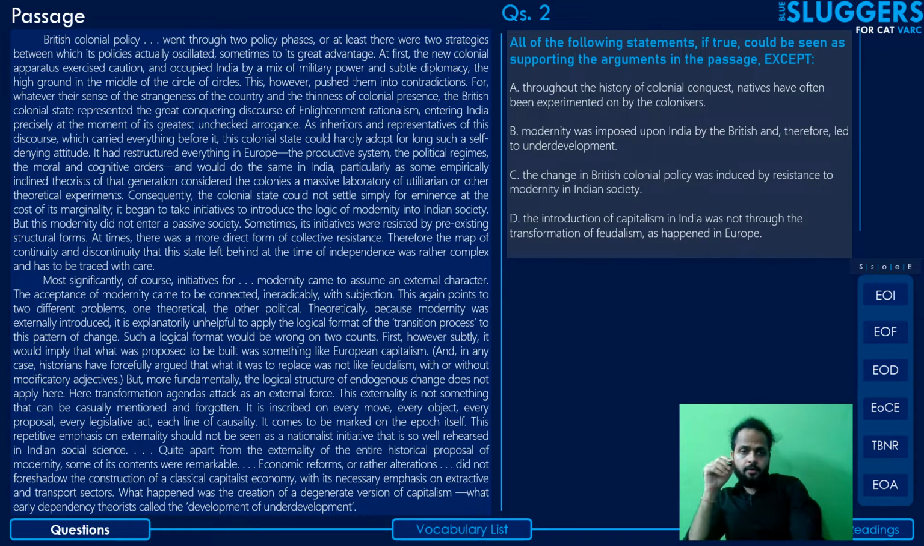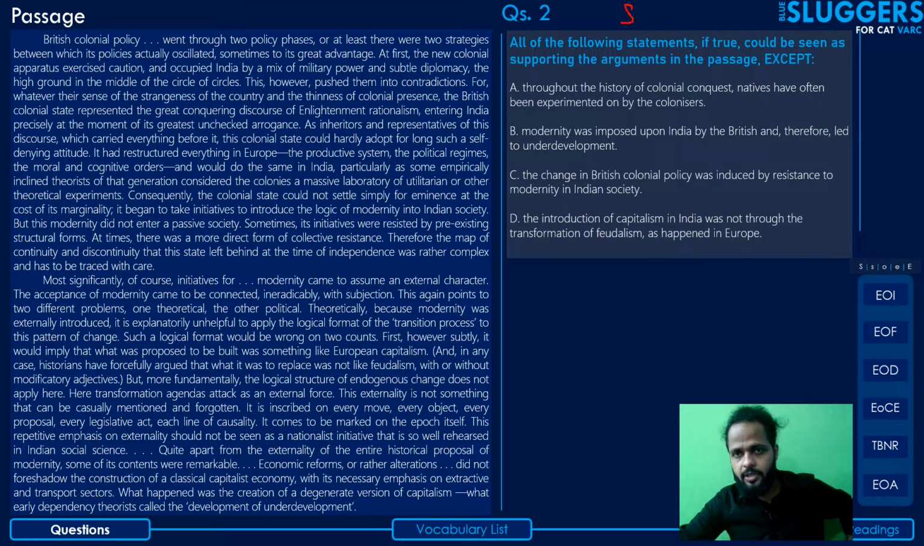Coming to question number 2: all of the following statements, if true, could be seen as supporting the arguments in the passage, except. So we have an except scenario, and we'll take note of that. It's an application question, first of all. You have to assume the options to be true and figure out which of these do support the arguments in the passage and which is the one that does not support.